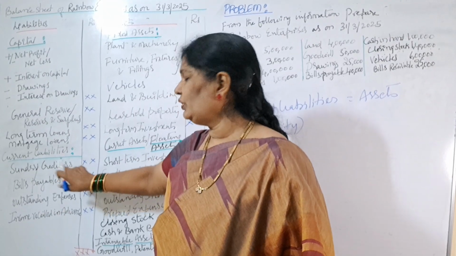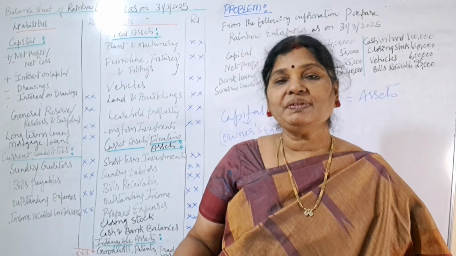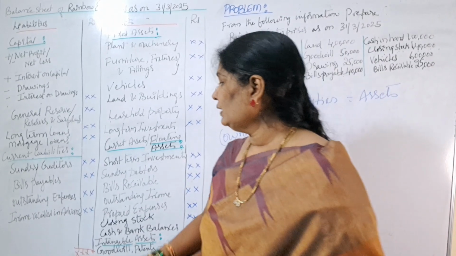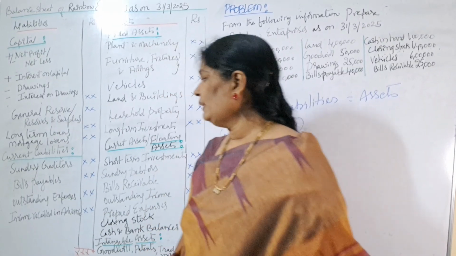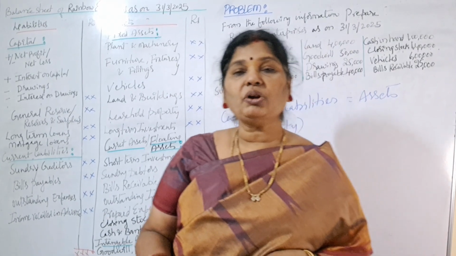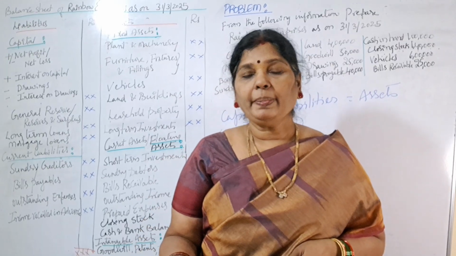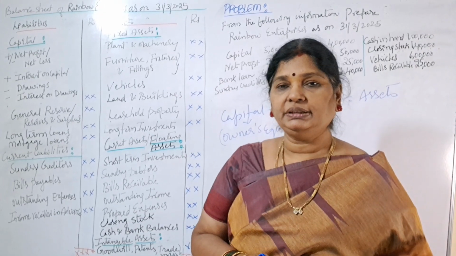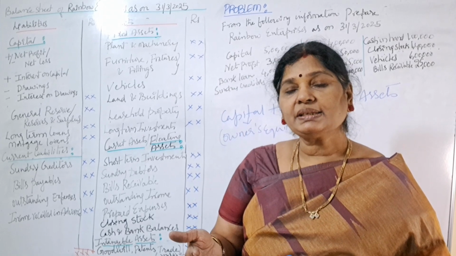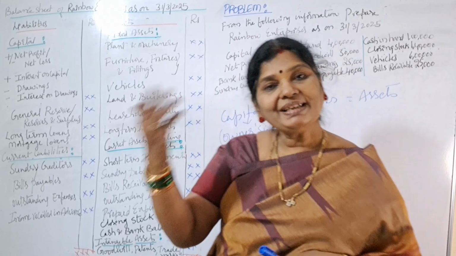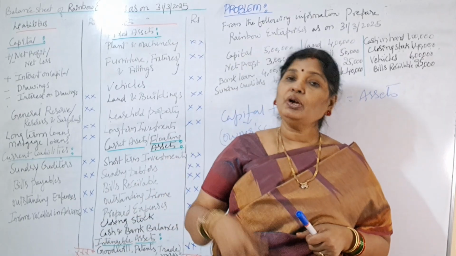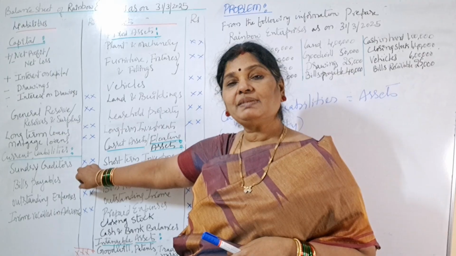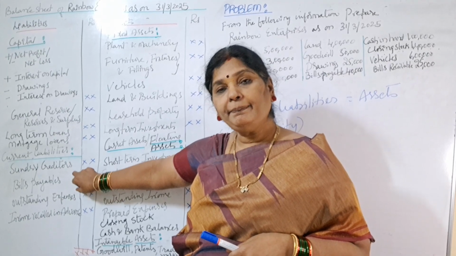Under current liabilities, what will you get? You will get all liabilities which are for less than 1 year. So under that, what's the first one? Sundry creditors. Sundry creditors means, say we are purchasing some raw materials or goods from our suppliers, and we are taking time to repay that amount. Okay, so in that case, we are owing that amount to our suppliers of materials or suppliers of goods. So here we are showing them as sundry creditors, means we are owing money to them, right?